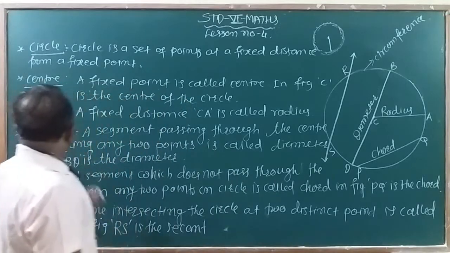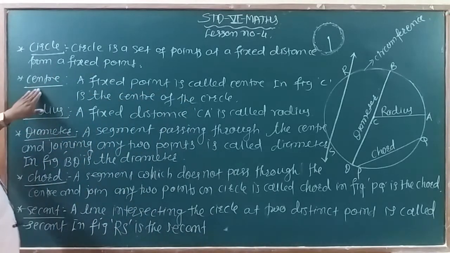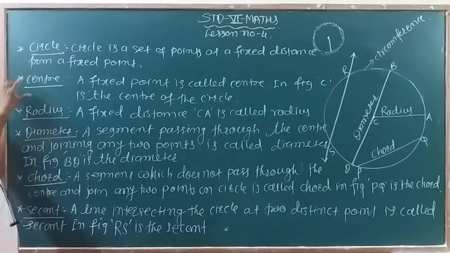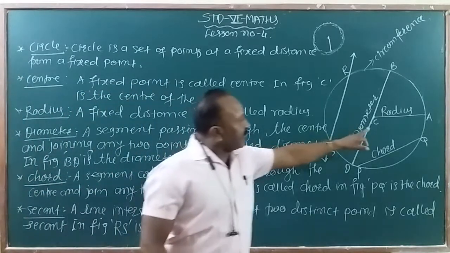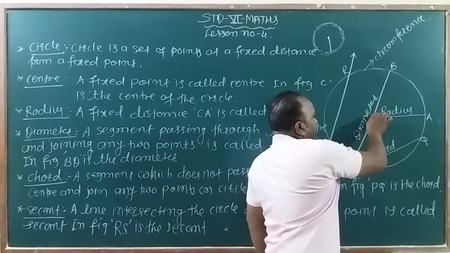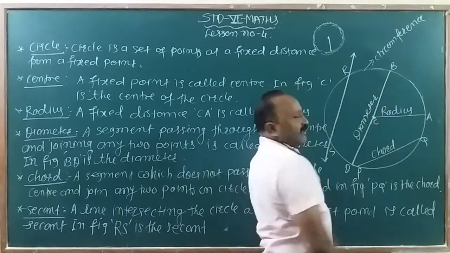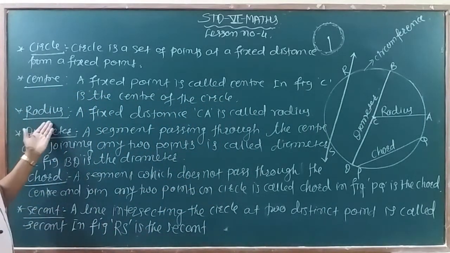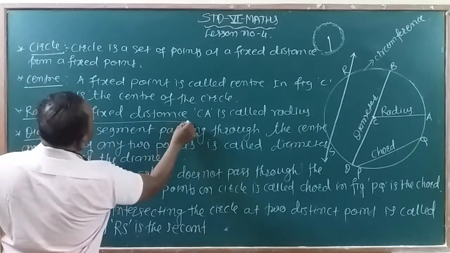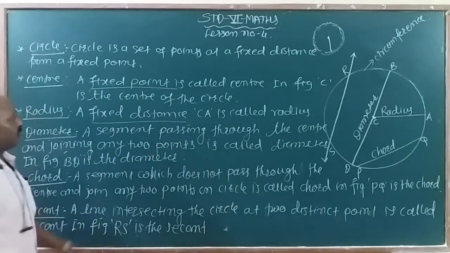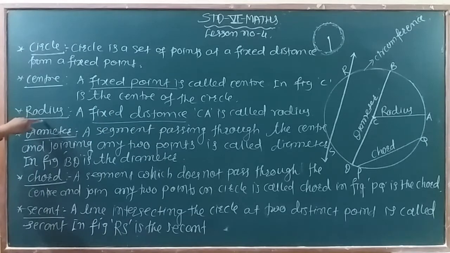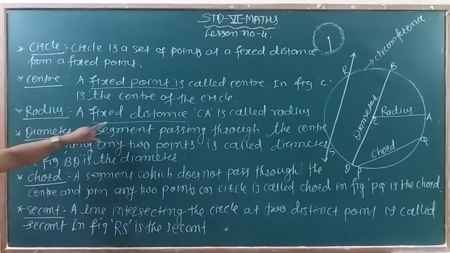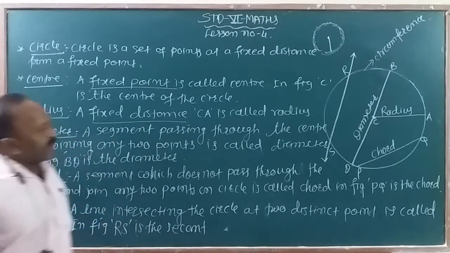Now that fixed point, what is it called? A fixed point is called the center. In figure C, this is a fixed point, and around that a circle is drawn. Then a fixed distance is called the radius. Keep this in mind: fixed point is the center, fixed distance is the radius.